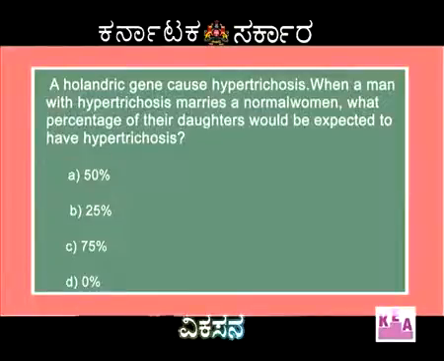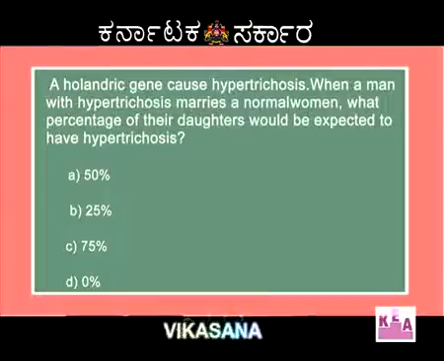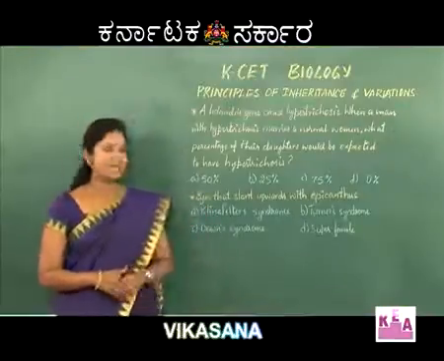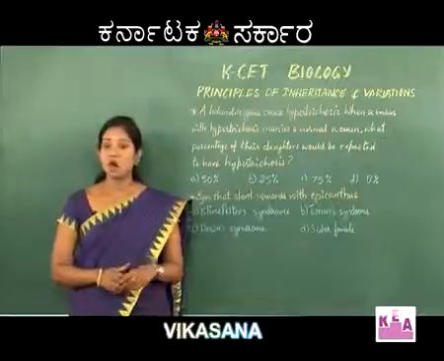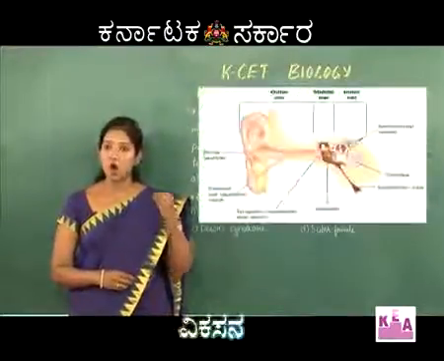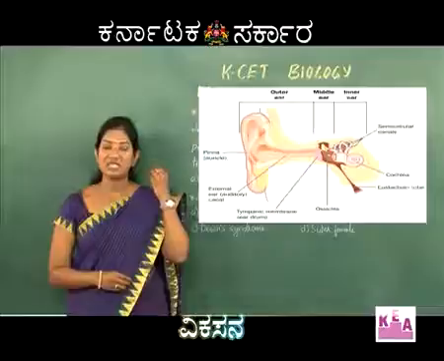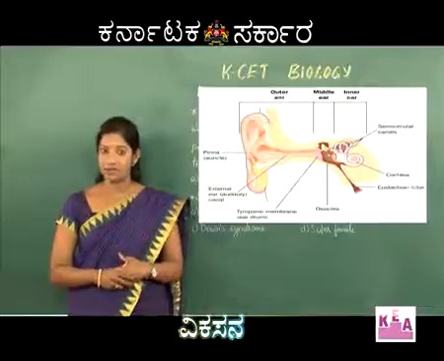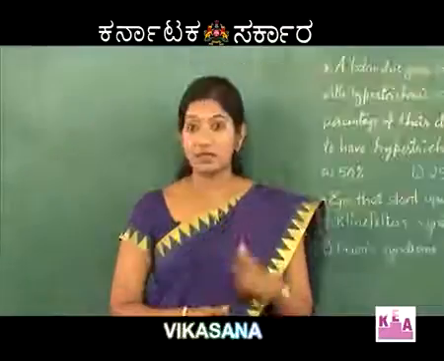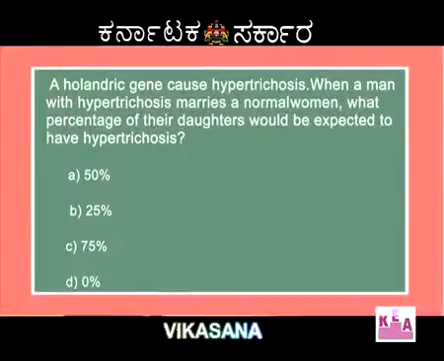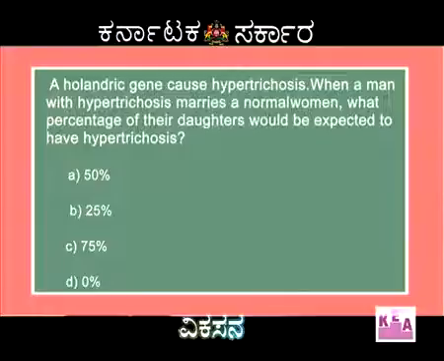Let me tell you first what is hypertrichosis. Hypertrichosis is actually the presence of a tuft of hairs on the pinna, or what we say external ear. Now, this characteristic feature appears when there is the presence of the Hollandric gene. What is this Hollandric gene?